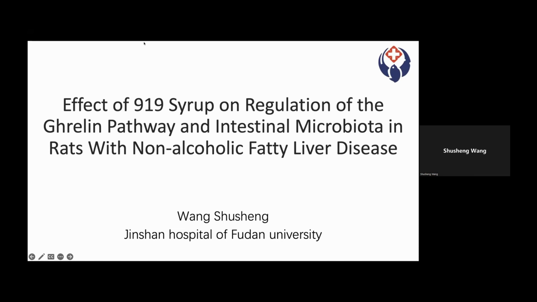Next, I will introduce the effect of 919 syrup on regulation of the Ghrelin pathway and the intestinal microbiota in rats with non-alcoholic fatty liver disease.